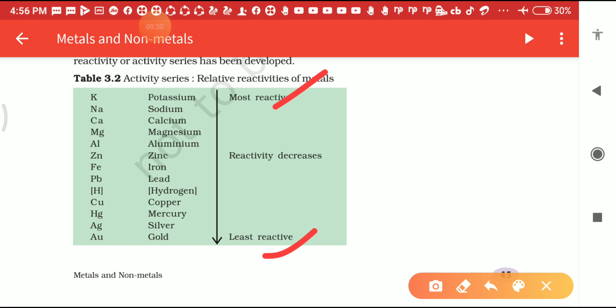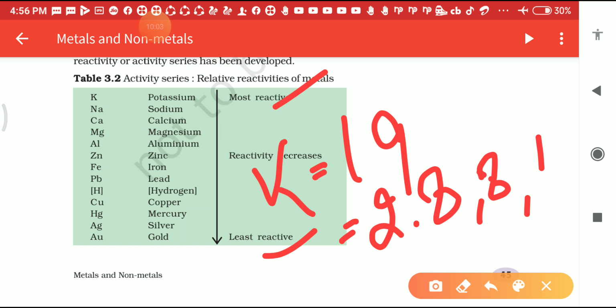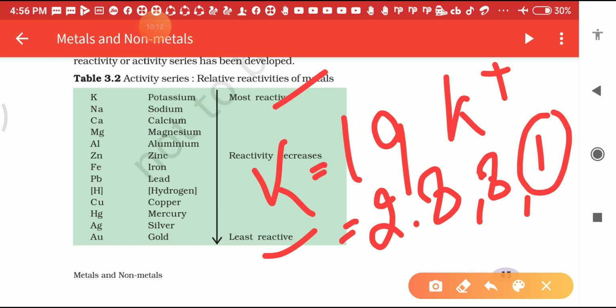And you know students, how we will differentiate metals and non-metals? There are lots of differences between metals and non-metals, but I will give you one difference here: metals can easily donate electrons. Suppose potassium, the atomic number of potassium is 19, okay, and the electronic configuration of this one is 2, 8, 8 and 1. It means it can easily donate the one electron to another. That's why we can write potassium as K positive.